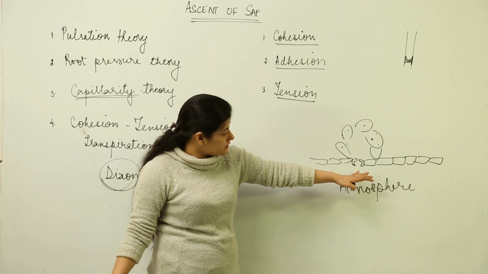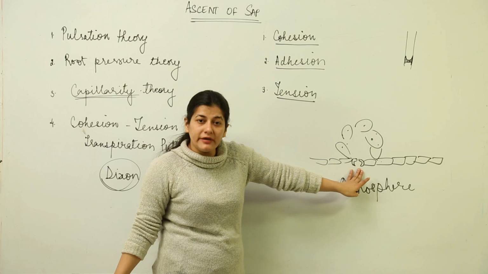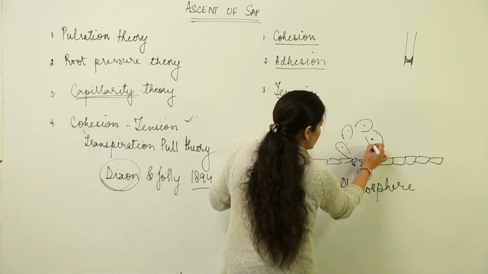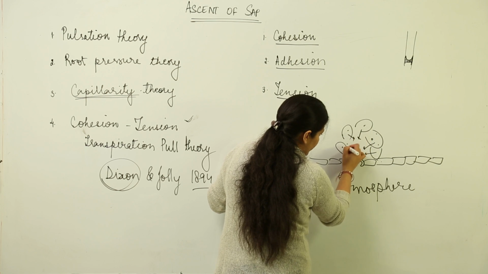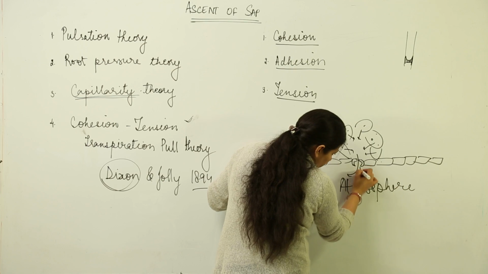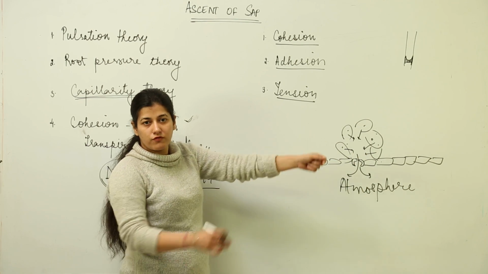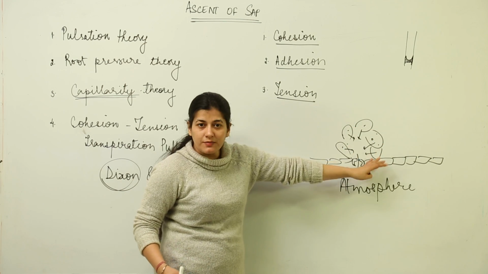Now this connection between the mesophyll cells and the atmosphere through open stomata results in a condition where the water content inside the mesophyll cells gets evaporated and is given out, and this is what transpiration is, right? The release of water in the form of water vapors from the exposed surface, the water is being lost.